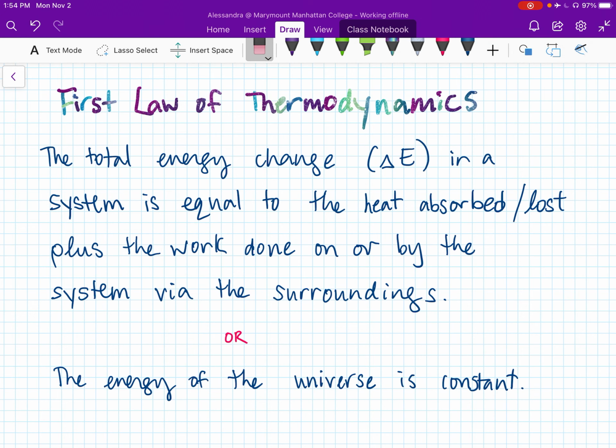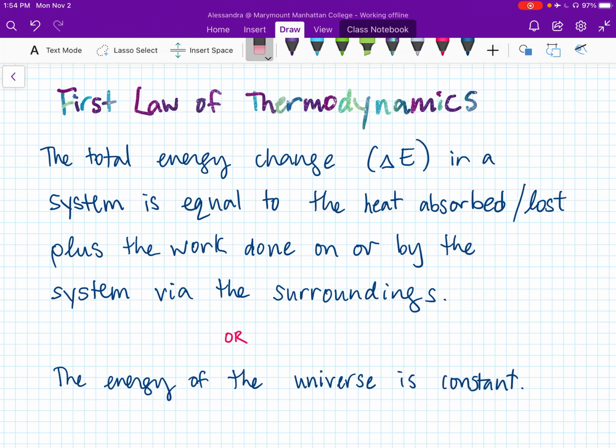A simpler way of thinking about the first law of thermodynamics, since there are a lot of different ways of thinking about it, is just that the energy of the universe is constant. Remember that the universe is the system plus the surroundings. And what this essentially is saying is that energy can neither be created nor destroyed. Okay, this is conservation of energy.